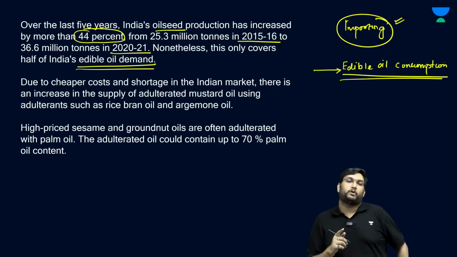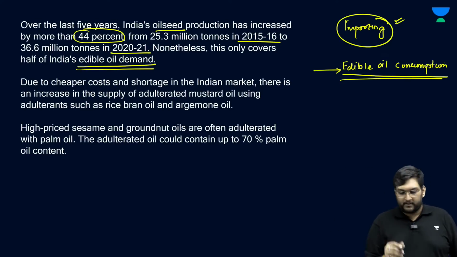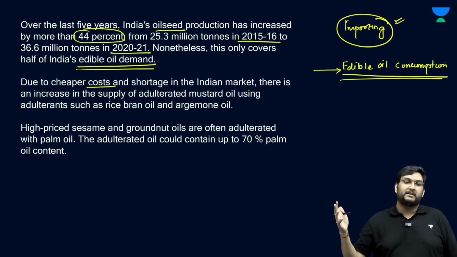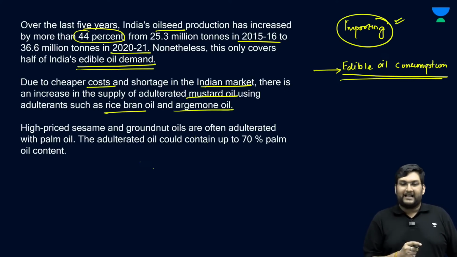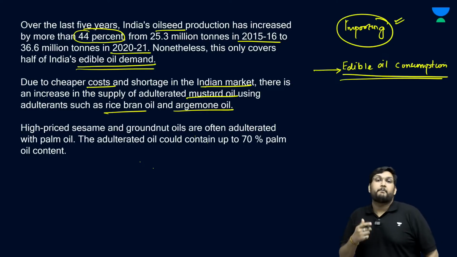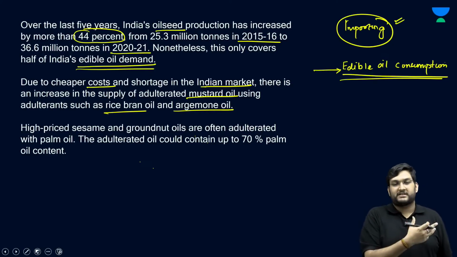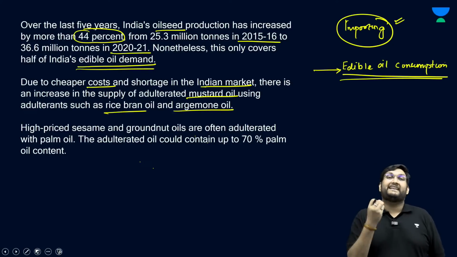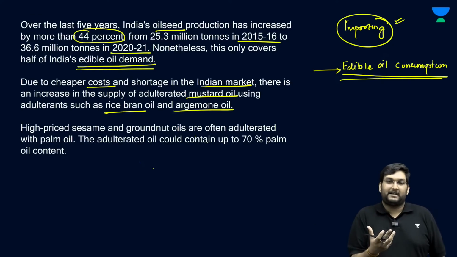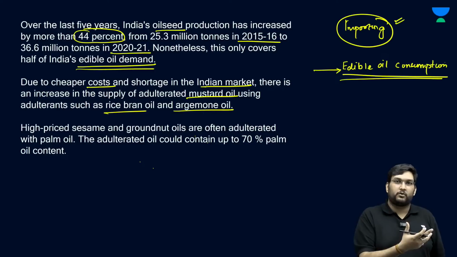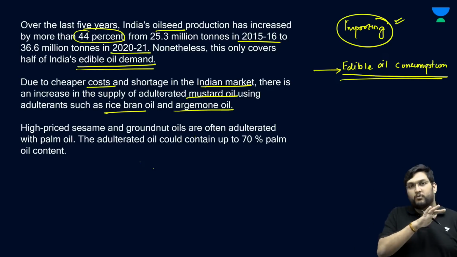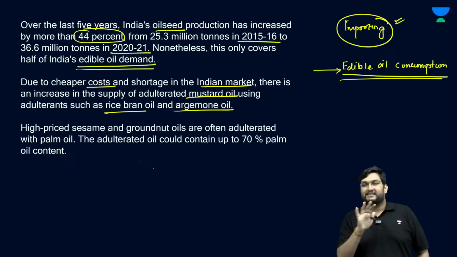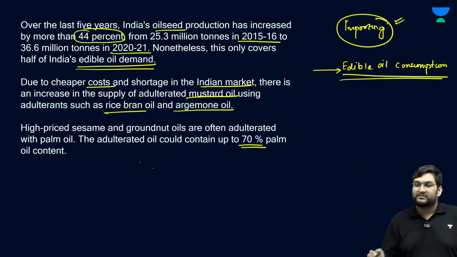But when we are importing edible oil, the problem is that in order to keep the costs down or have a higher margin in a market like India, they are adulterating the oil, for example, mustard oil, sarson ka tel, with rice bran oil, argan oil, which are much cheaper. But a mixture, a concoction of mustard oil with rice bran oil or the other oils is a very dangerous combination for our health. In that regard, trans fats are very, very high, cholesterol levels go over. Once heated, mostly it becomes like poison. But the problem as of right now is that most adulteration does not happen even with rice bran oil. It happens with palm oil.